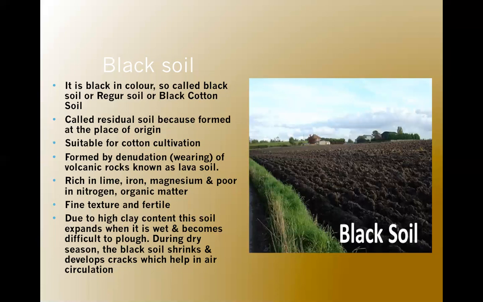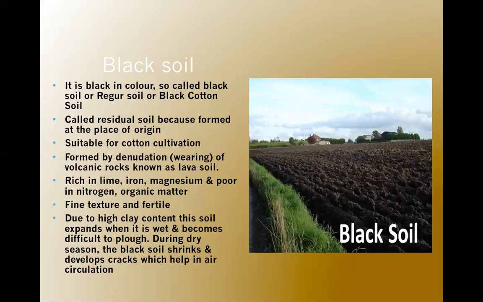Then its texture. It is a fine texture and clayey in nature. That is, its constituent consists of 50% clay content. Because of that 50% clay content, black soil is difficult to plow, because when we pour water on black soil, it becomes wet and difficult to plow. But during dry seasons, it shrinks and develops big cracks, which help in air circulation. And this characteristic is called self-plowing.